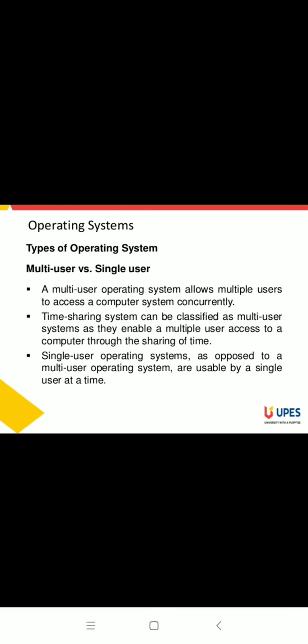So here are the types of operating system. Multi-user versus single user. A multi-user operating system allows multiple users to access a computer system concurrently, and time sharing systems can be classified as multi-user systems as they enable multiple users to access a computer through the sharing of time. A single user operating system, as opposed to a multi-user system, is usable by a single user at a time. Okay.